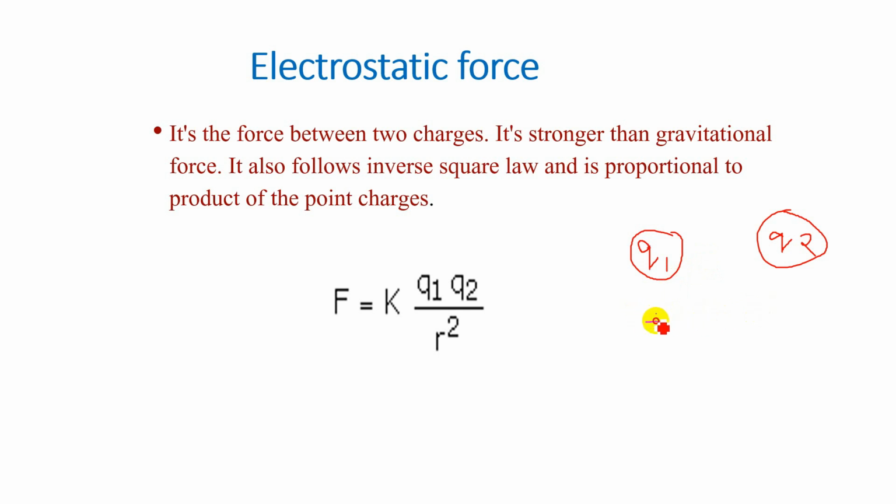Suppose the charges are positive, then the force of interaction is repulsive. Suppose here plus Q charge, and here also plus Q charge.